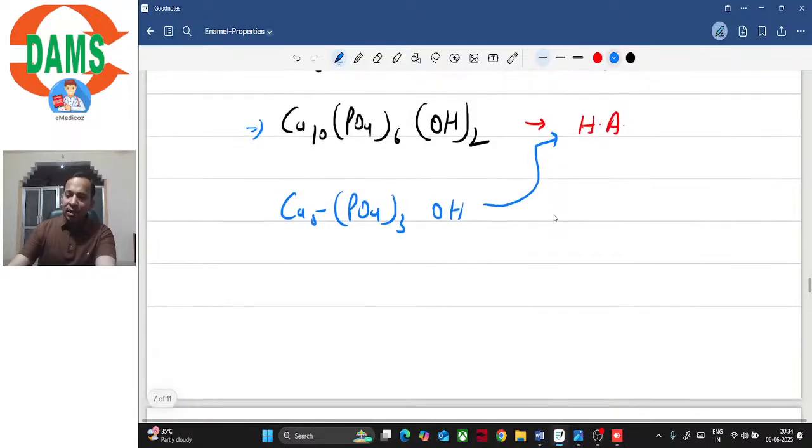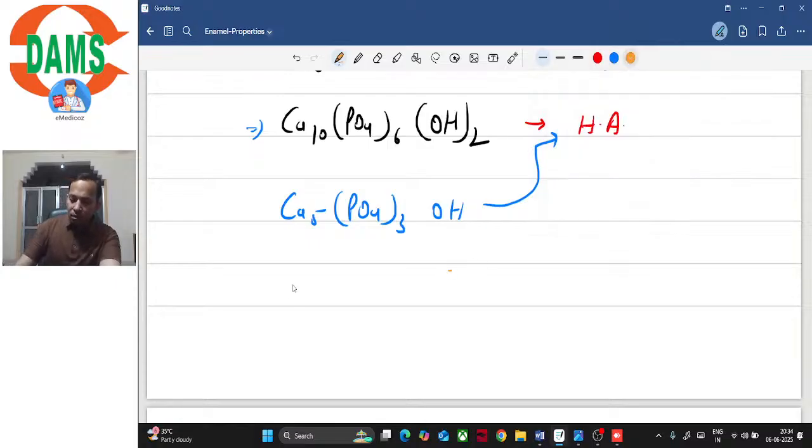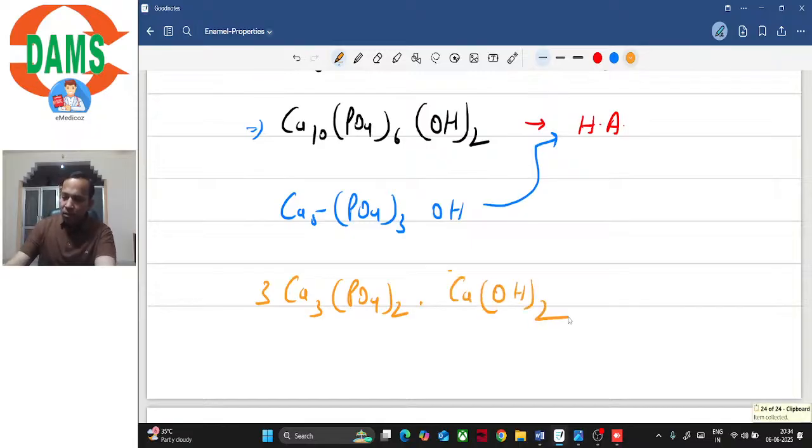How else can we write this formula? So do you think the formula that I have written here is same as this formula?